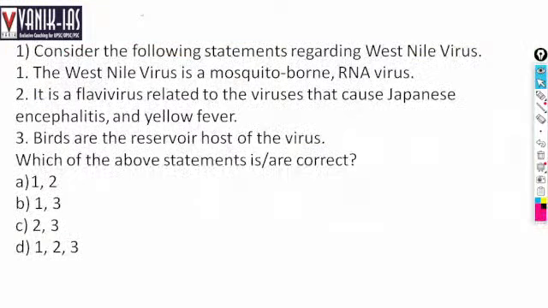Okay. First question is related to West Nile virus. So the West Nile virus is a mosquito-borne RNA virus.